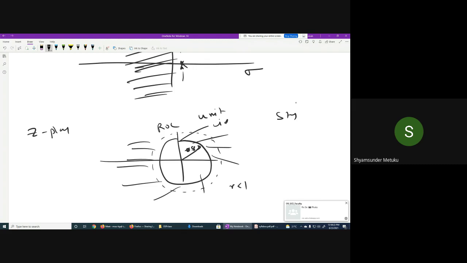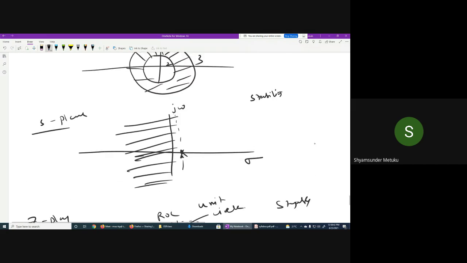Tell me. If this radius is 0.8, anything greater than 0.8, so don't you think it includes the unit circle also? Yes, sir. So to make your digital system stable, your ROC should include the unit circle. To make your analog system stable, your poles should lie on the left side of the plane.